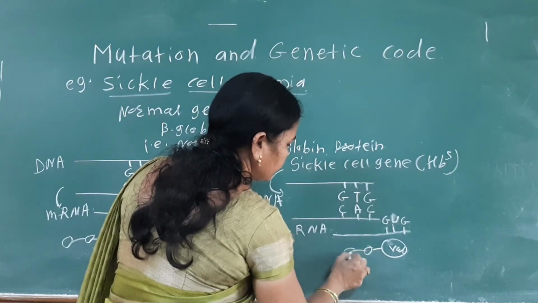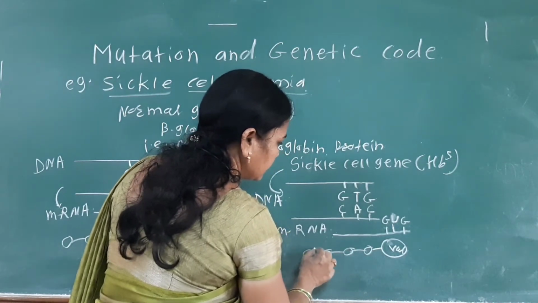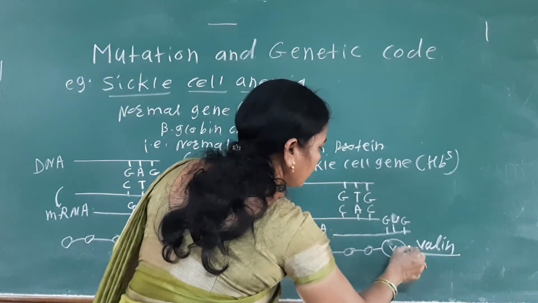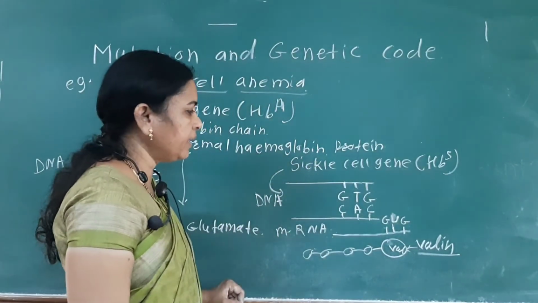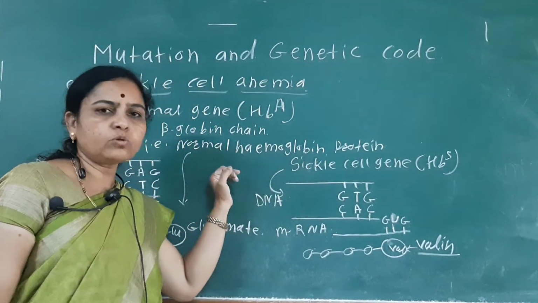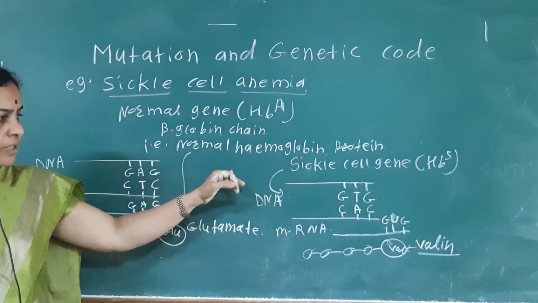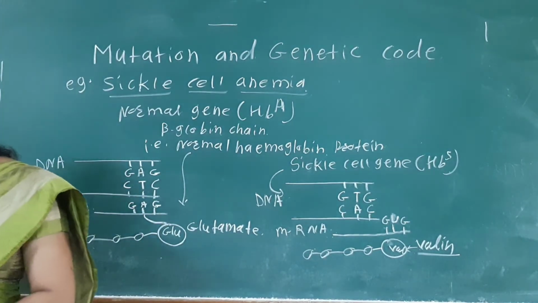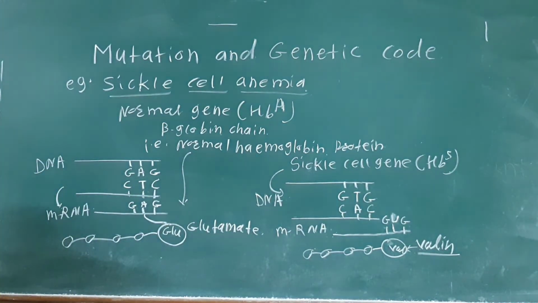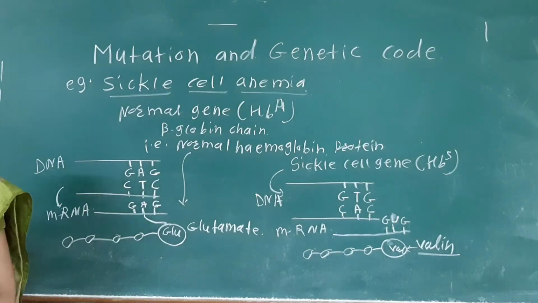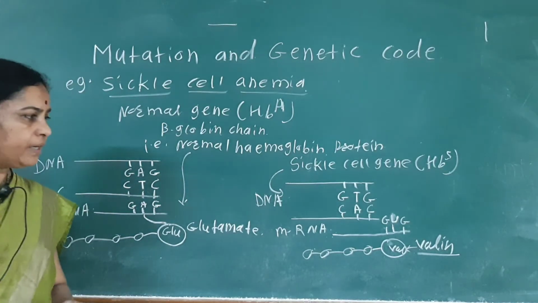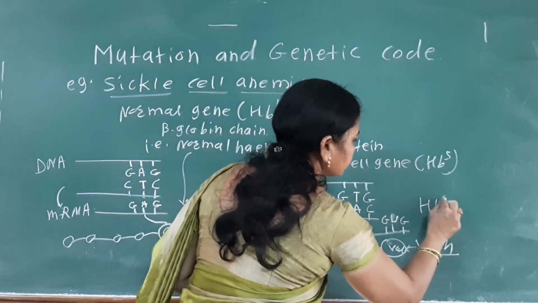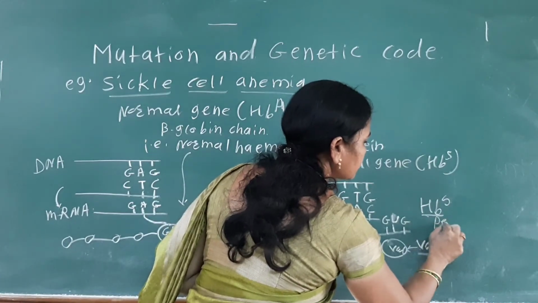So in the amino acid chain there is the addition of valine. So the normal hemoglobin protein is not produced. This is due to the insertion of valine, so the peptide chain produced is the HbS peptide chain.